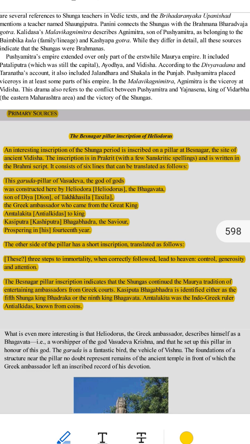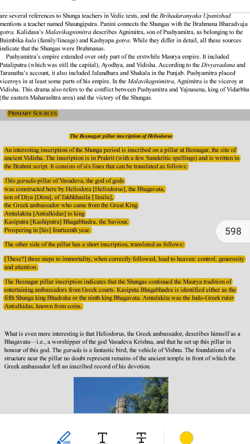1. Location and importance. There's a tall stone pillar at a place called Besnagar, also known as Vidisha. This is in Madhya Pradesh, India. This pillar has something carved into it, like a message written on stone. These kinds of carvings are called inscriptions. This inscription is important because it tells us about ancient history, including the people who lived and ruled there.